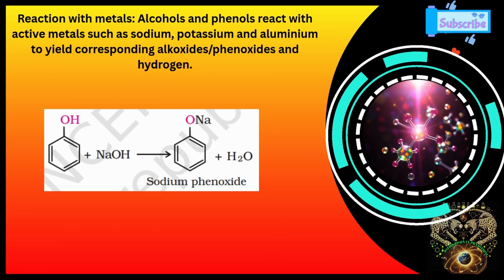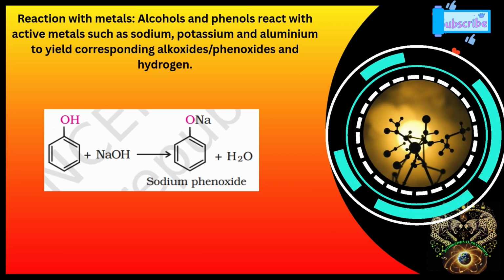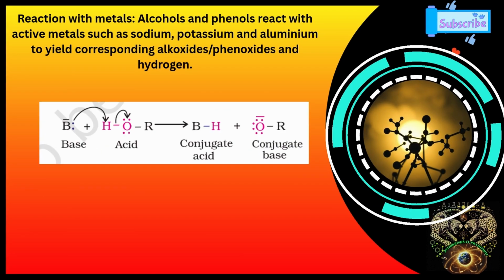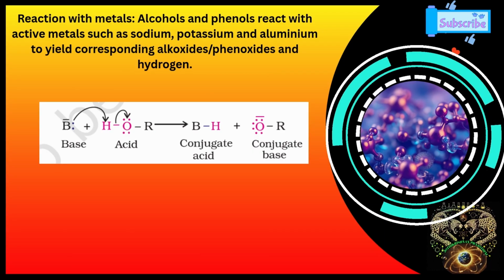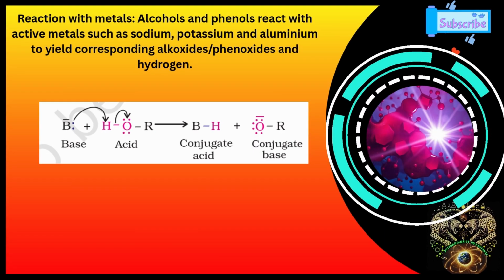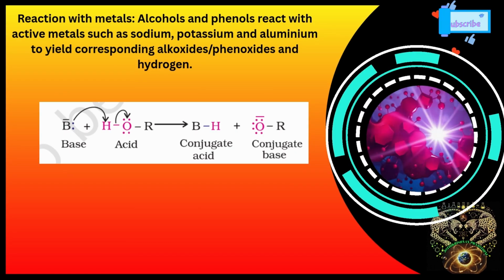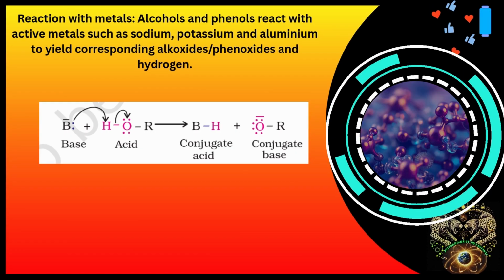In addition to this, phenols react with aqueous sodium hydroxide to form sodium phenoxide. These reactions show that alcohols and phenols are acidic in nature. In fact, alcohols and phenols are Bronsted acids, that is, they can donate a proton to a stronger base. Alcohols can act as weak acid because their O-H bond can break to release H+ ions.